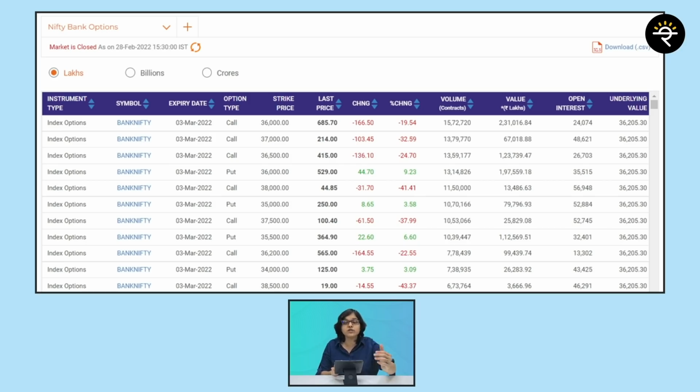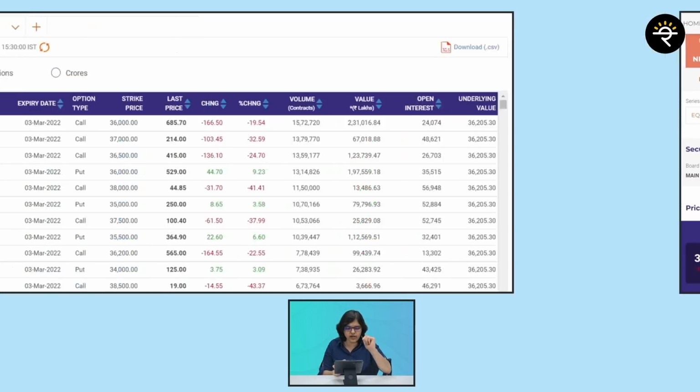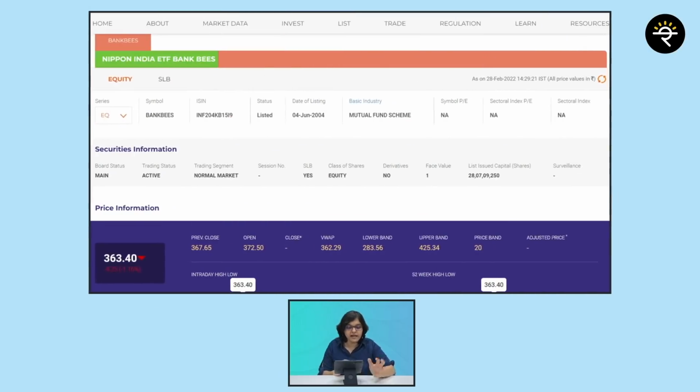Okay, other than futures and options, can I invest in Bank Nifty? Yes, you can. You can do that via ETFs or through mutual funds. If I were to give you a simple example of an ETF, here you can see on the screen Nippon India ETF Bank BeES. So Bank BeES are nothing but ETFs. Here you can see the symbol, the date of listing, and the basic industry type. It's of course a mutual fund scheme. So all these basic details you can check on the screen. I hope with this you have understood the various ways to invest in Bank Nifty.